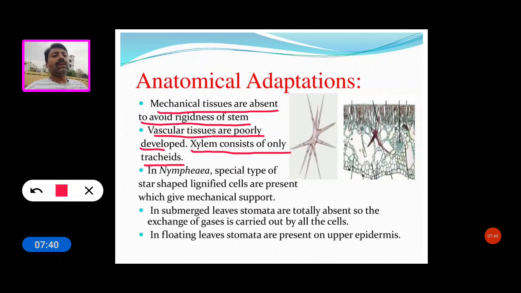In Nymphaea, special star-shaped lignified cells are present, which give the plant mechanical support.